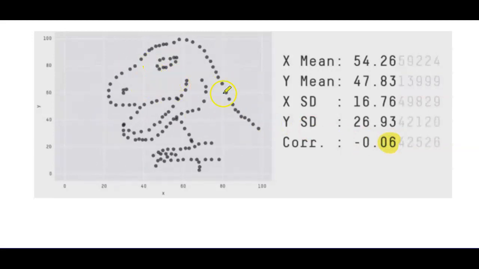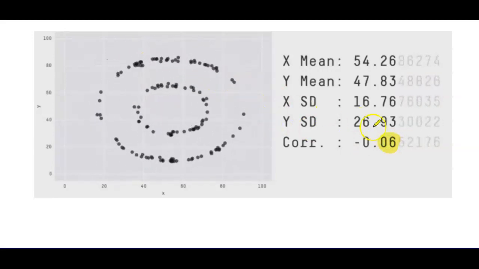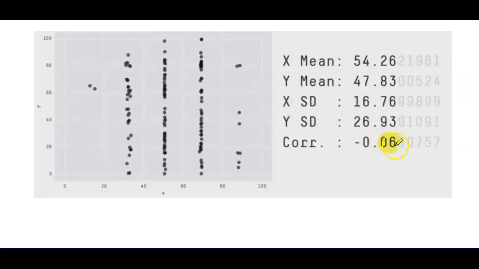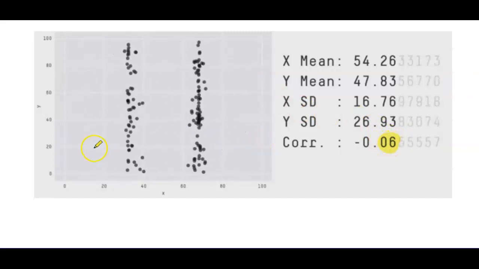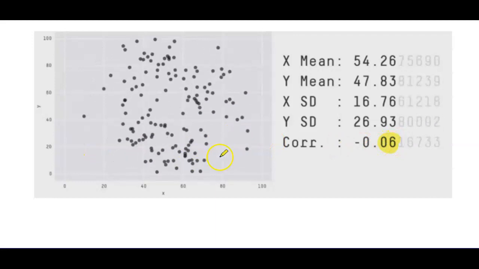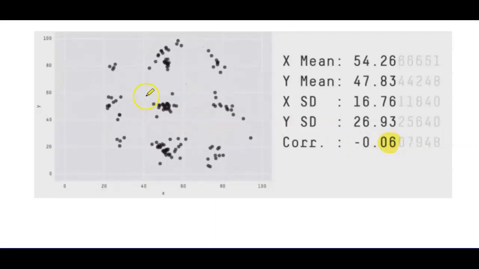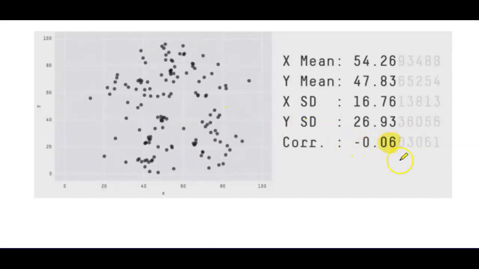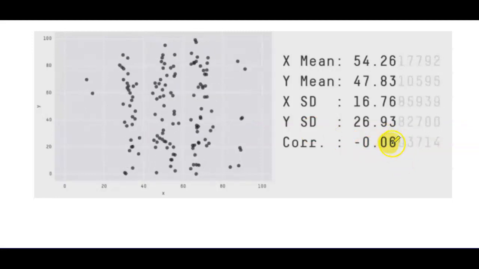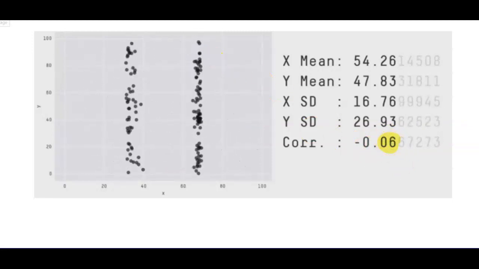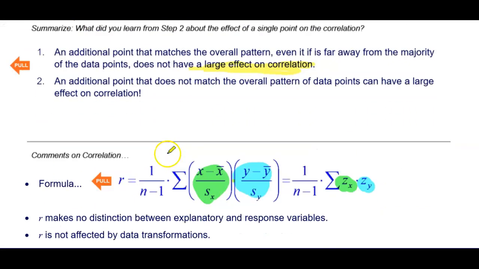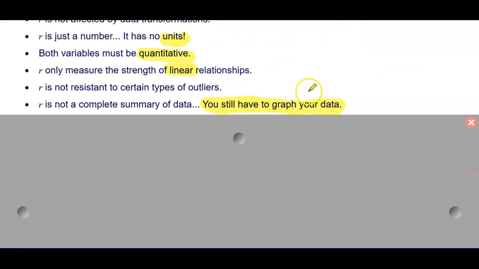In fact, we can even go to our friend the T-Rex and notice that this correlation is not changing, and that's because the correlation measures the direction and strength of a linear relationship. If the relationship's not linear, it doesn't make sense to use that correlation. So the message here is to make sure you always have a picture of your data. You have to graph your data to make sure you're using correlation in the correct context.